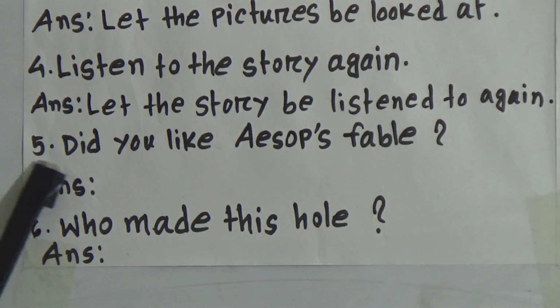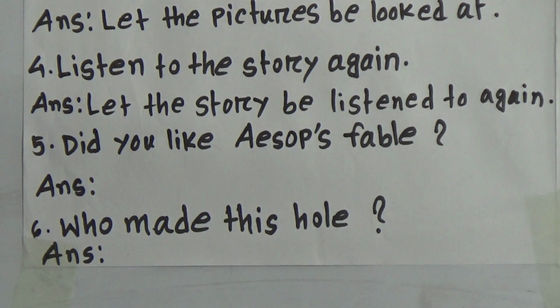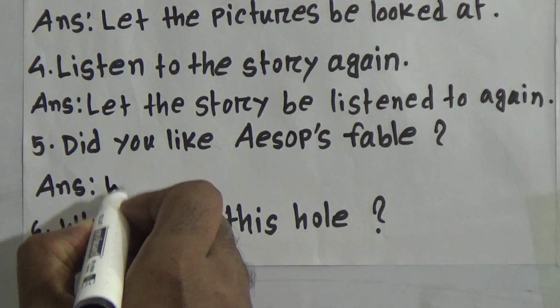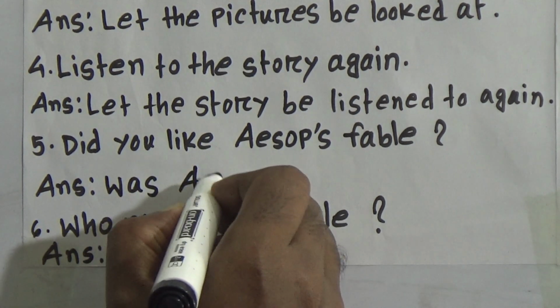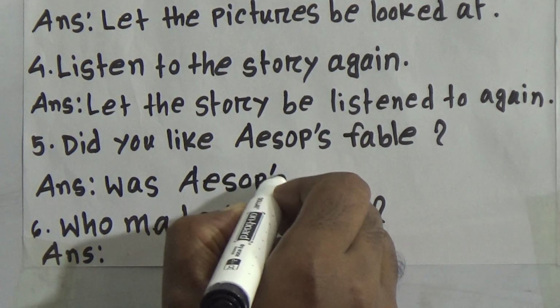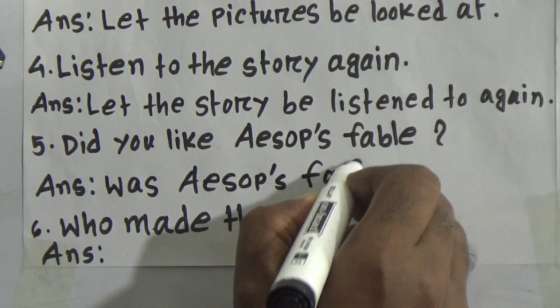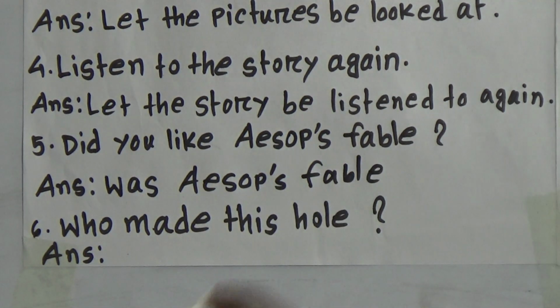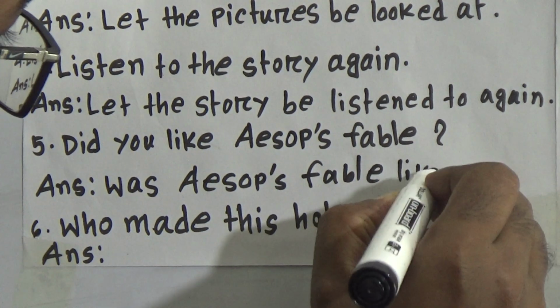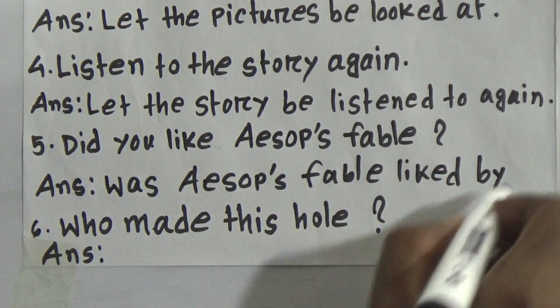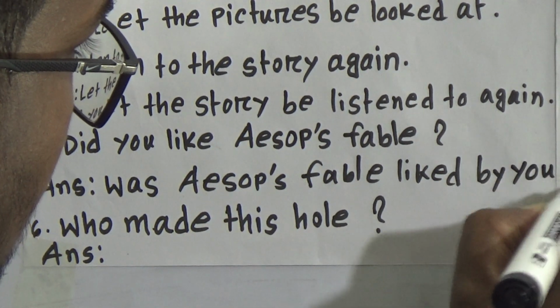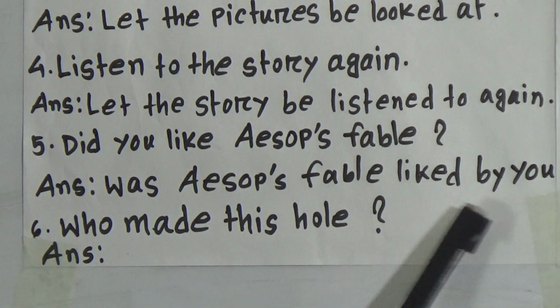Last, question number 5 is, did you like Aesop's fables? Okay, did, past tense. Aesop's fables is the object. Okay, then on the basis of this we will take the help of was. As it was in past tense, was Aesop's fables, A-E-S-O-P. Aesop's fables. Was Aesop's fables liked. Past participle of like is liked, by you. Question mark. Was Aesop's fables liked by you?